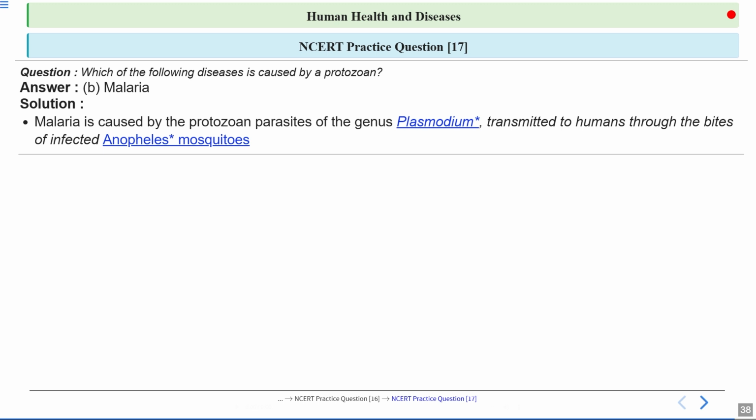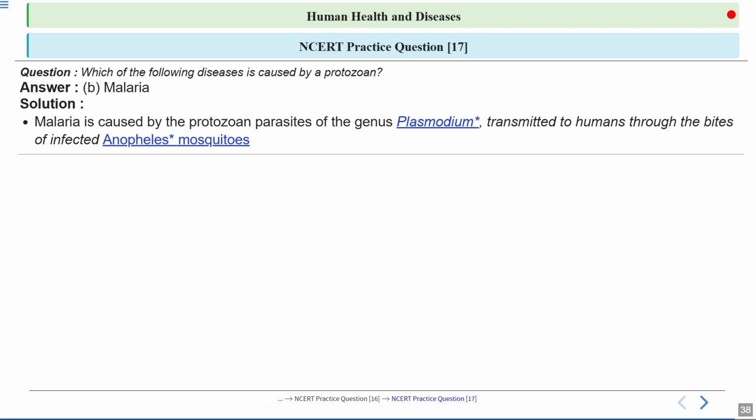Clear? Now, the vector for this disease is the female Anopheles mosquito. Now, you can say this pathogen is transmitted to the healthy person by the bite of the female Anopheles mosquito. So this infected female Anopheles mosquito transmits the sporozoites into the healthy person. These sporozoites are the infectious form of this Plasmodium. Okay, clear? And then you can see this Plasmodium has a complex life cycle.